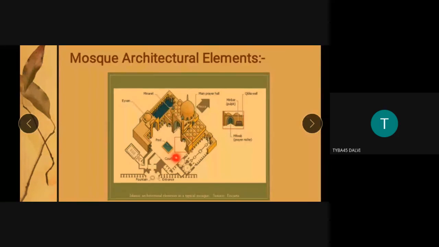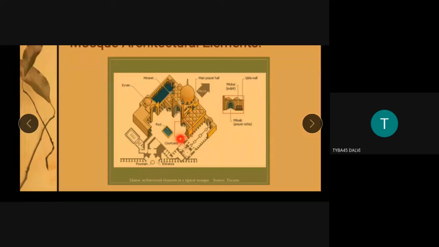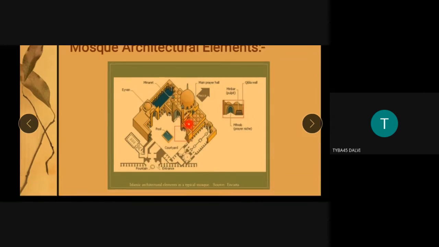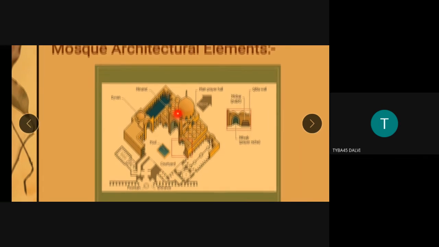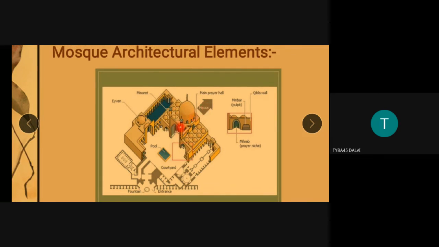This is the courtyard. This is the ablution fountain. It is basically open, and you can see there is only one entrance. This is the entrance. This is again a fountain. It has mostly a courtyard which is open, and the dome, which is religiously constructed, and that niche, that wall, shows the direction. This is the arch, and this arch shows the direction of Mecca.